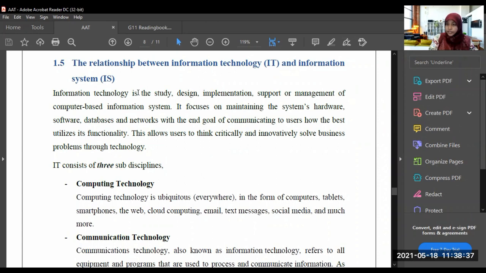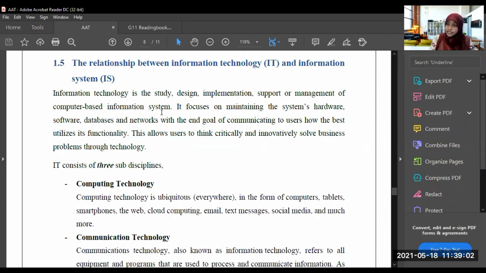Information technology is the study, design, implementation, support or management of computer-based information systems.